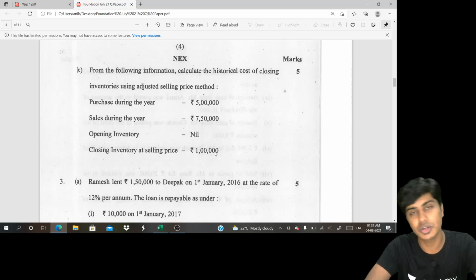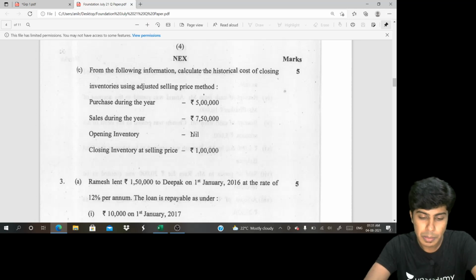Opening stock is nil and closing stock is 1 lakh. So these two are at selling price. This is at cost price. So what do? Opening stock is not there, so the entire sales is made out of purchases. And from purchases, after some items are sold, what is remaining is closing stock.